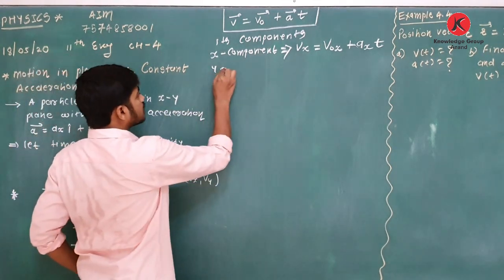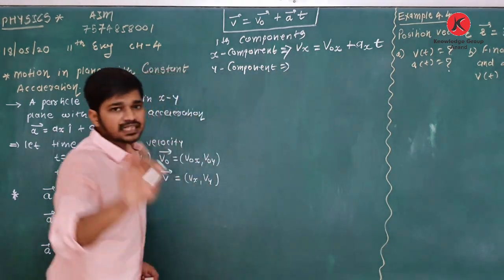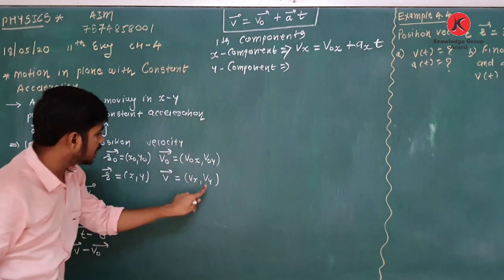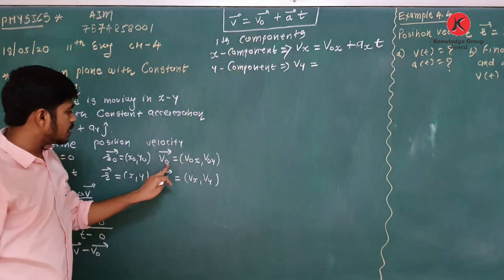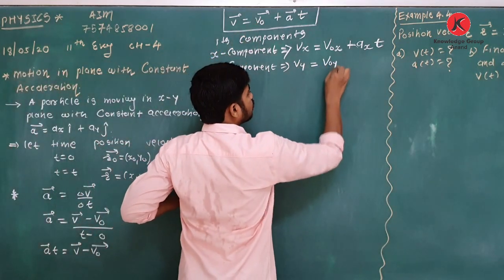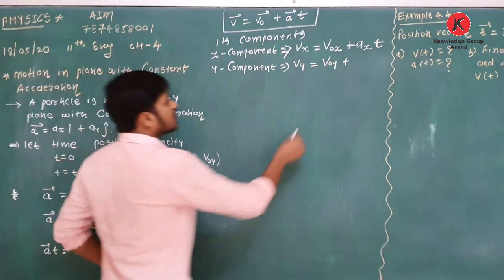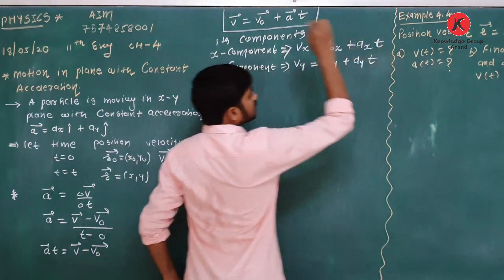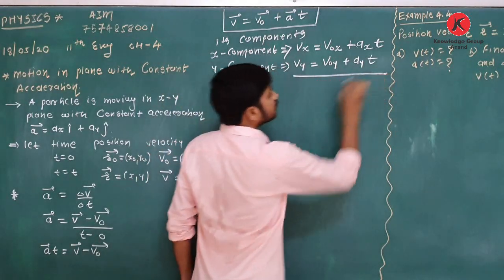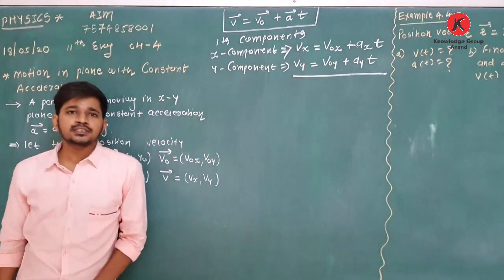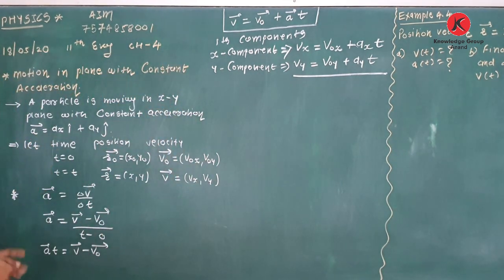Now, how to write its y component? Vy is equal to V0, its y component is V0y, plus acceleration, its y component is ay, times t. So you have to remember these two equations also. Clear about this? Okay. Now, one equation is V = V0 + at.